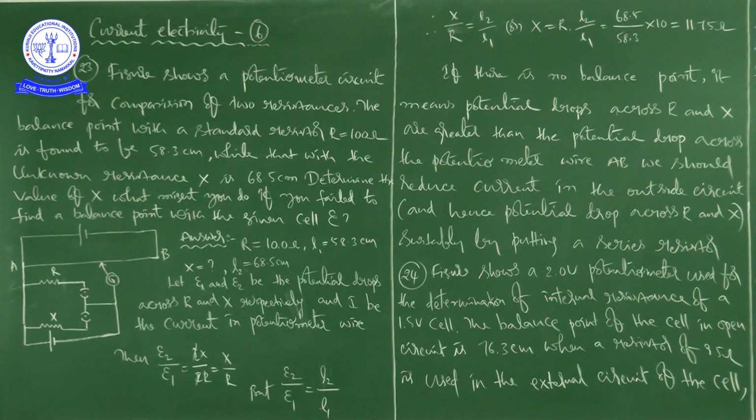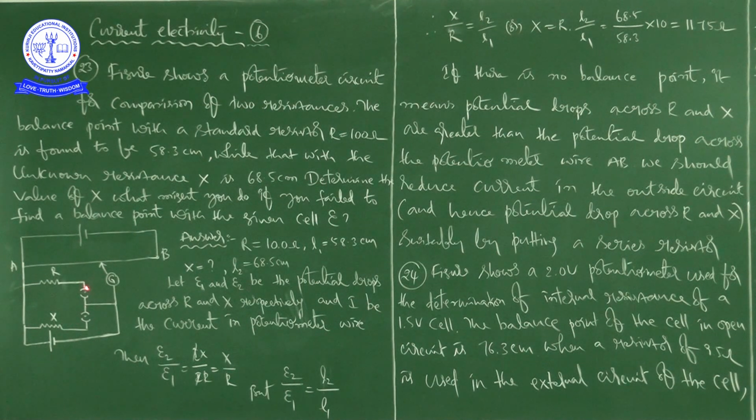See here, this is the figure, observe carefully. It is a resistor whose value we don't know, that's what we are going to find. It is also a resistor, R, whose value they have given, 10 ohms. And there is a plug key, so you can make or break the circuit.